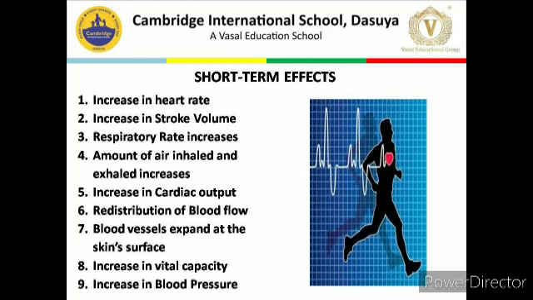Increased volume of air delivers more oxygen to the bloodstream and then to the working muscles. Next point is increase in cardiac output. Cardiac output is the volume of blood the heart pumps in a period of 1 minute.